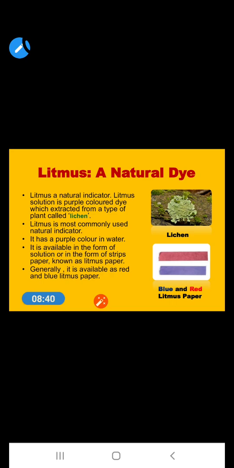It is purple in color in water, and it is available in a solution form or a strip form, and those strips we call litmus paper. As you see in this figure, this is a figure of lichen and this is a litmus paper. There are two types of litmus paper, red litmus paper and blue litmus paper.